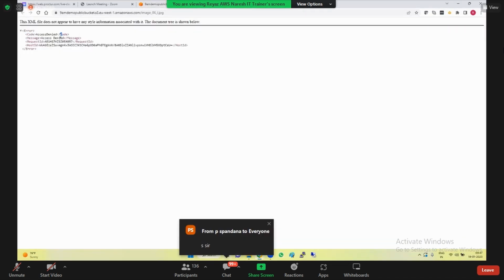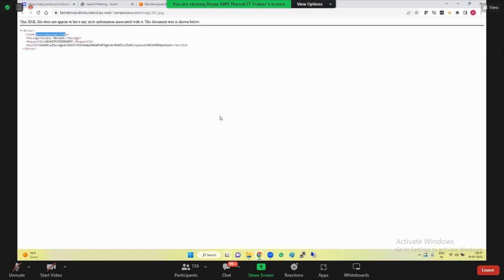It says access denied. Why means, if the bucket is public, guys, the nature of the object is by default private. The nature of the object is by default private. So doesn't matter if the bucket is public or private.